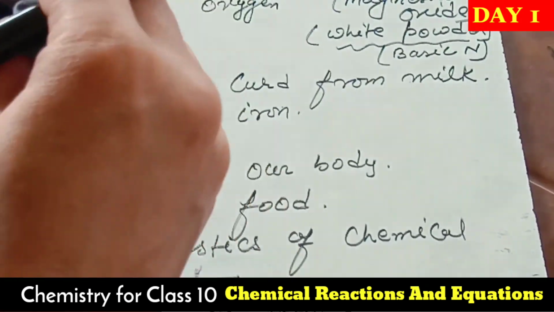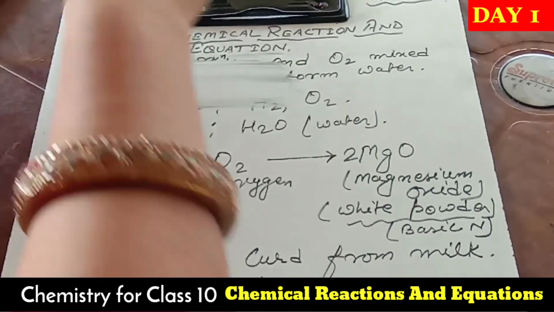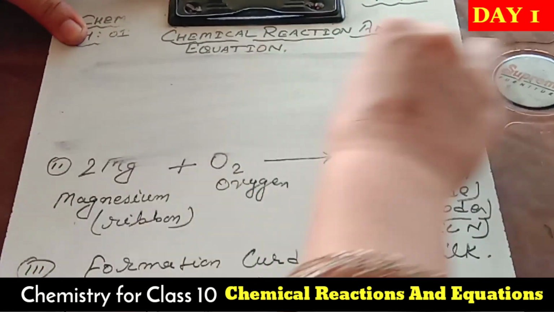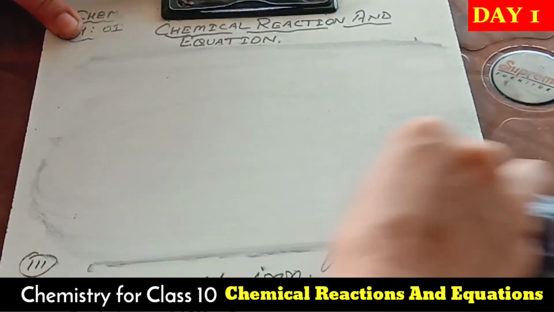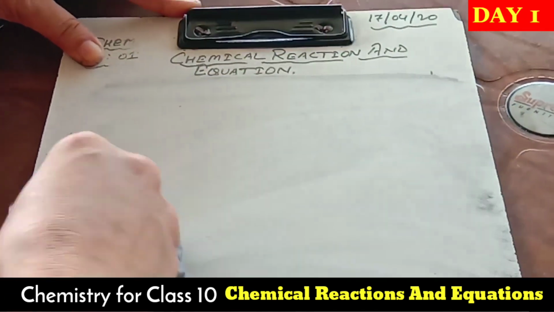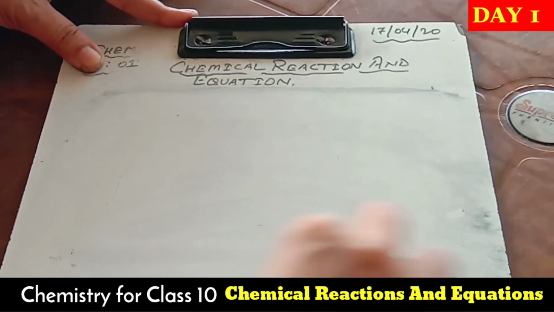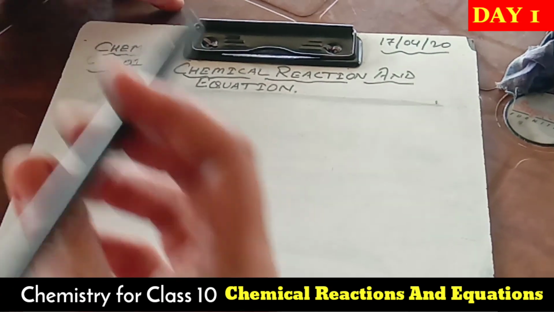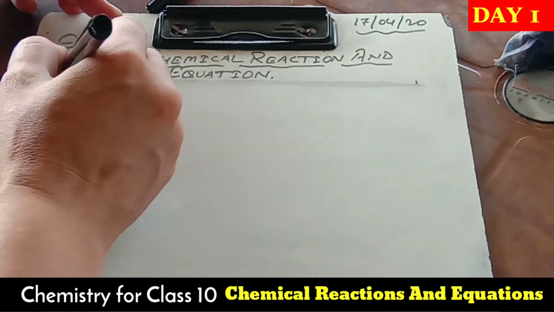Now I am going to write the fourth characteristic, which is change in temperature.